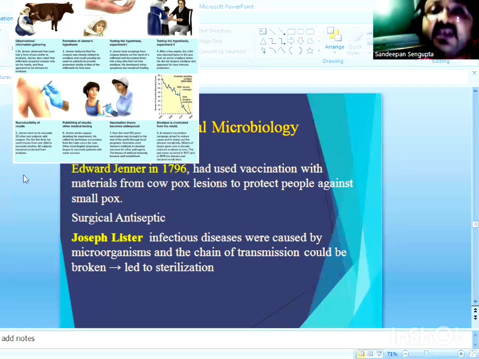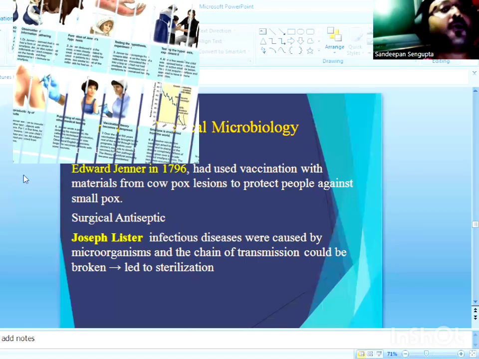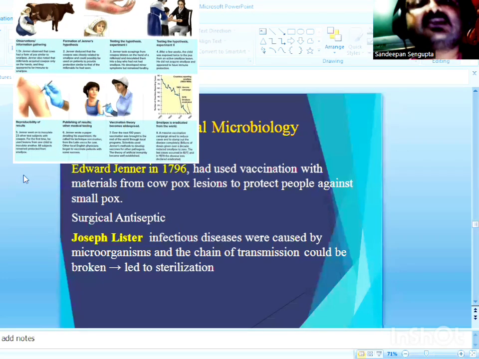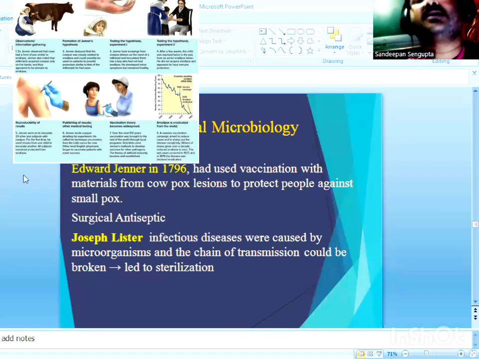That is, the lesion was an antigenic preparation that was introduced to stimulate an immune response in healthy organisms and to provide them protection against another disease, which was smallpox. And this was so-called vaccination.